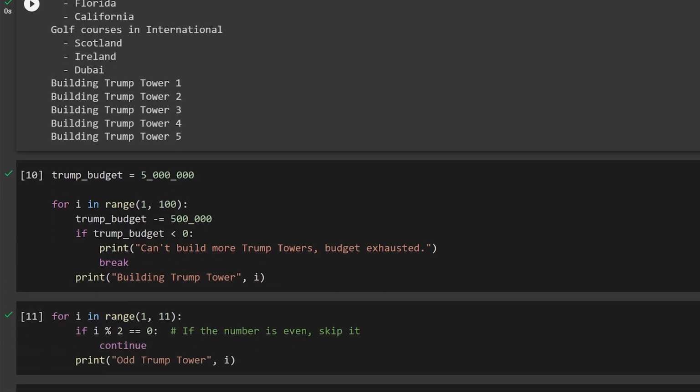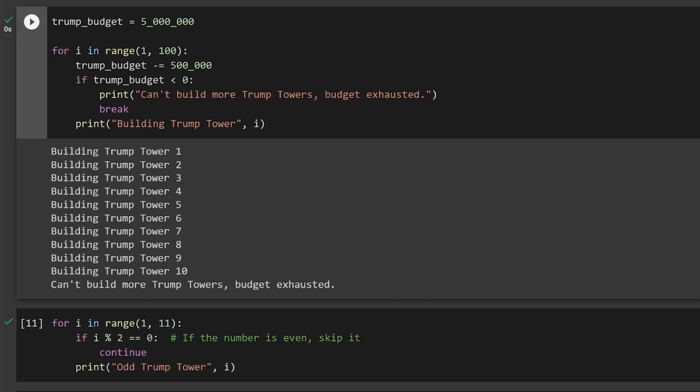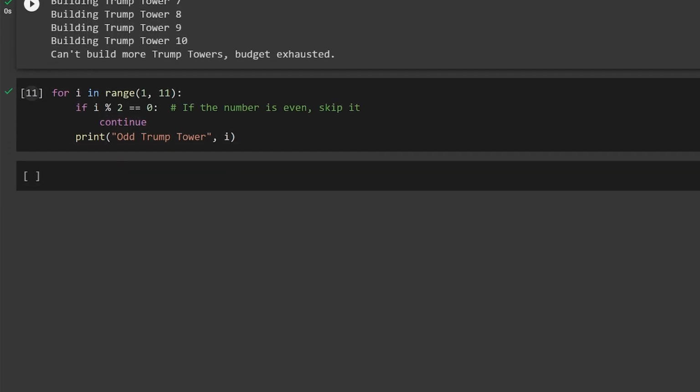In the break keyword, we have a budget for building Trump towers. We start with a budget of $5 million, and for each tower we build, the budget decreases by $500,000. If the budget drops below 0, we can't build any more towers, so we print a message and break out of the loop. Finally, we have the continue keyword.